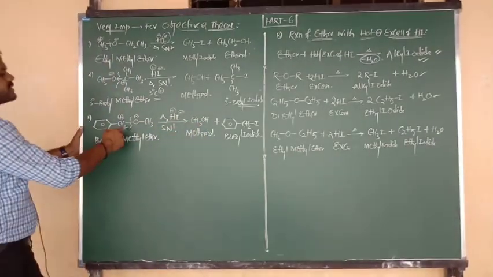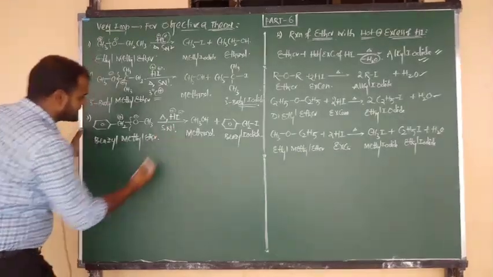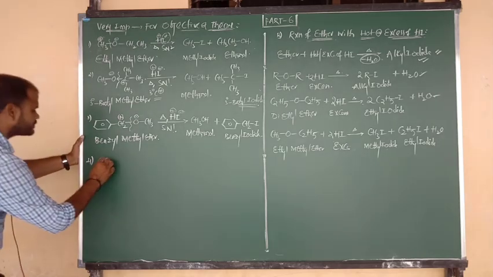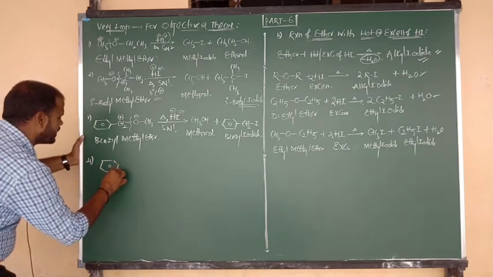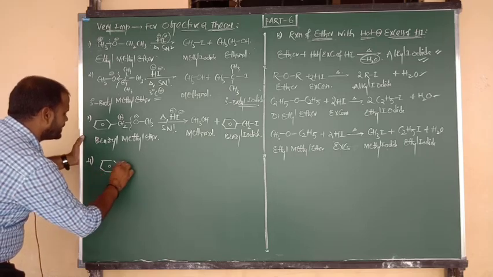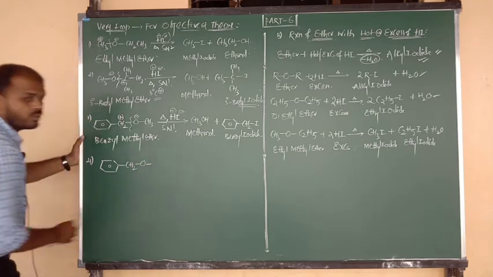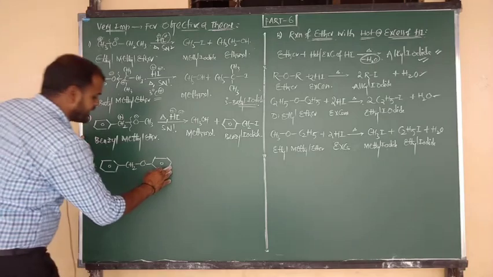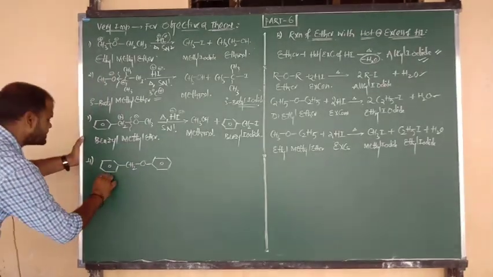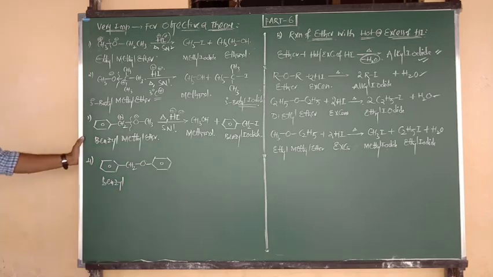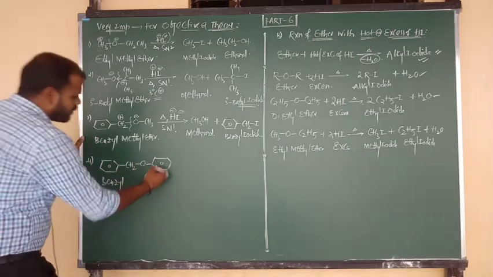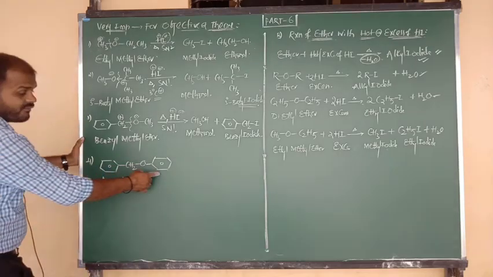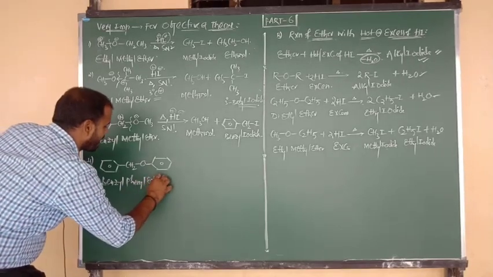Due to more stability of benzyl carbocation as per the SN1 mechanism, now I am going to discuss the fourth, very important rule. Same thing, I am going to consider here a benzyl group, that means benzene bonded to CH2, which is again connected to O, and O is connected to another benzene ring. So what is the name of this reactant? On one side a benzyl group is there, benzene bonded to CH2, nothing but benzyl. And on the other side a phenyl group is there. So we can say benzyl phenyl, and the functional group is ether.